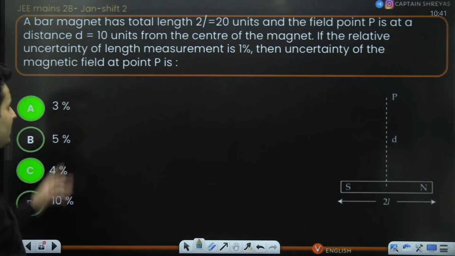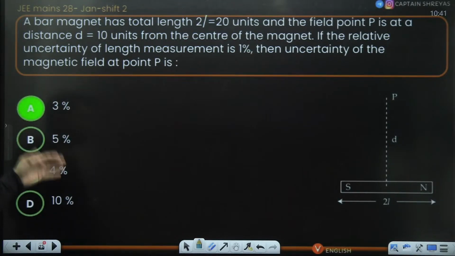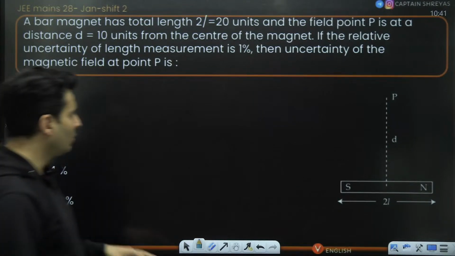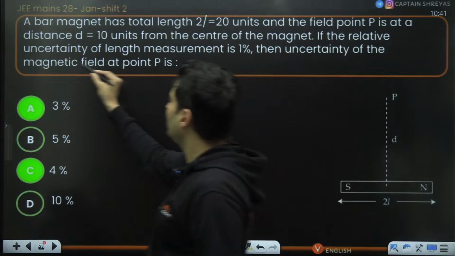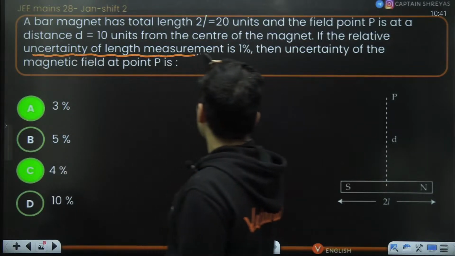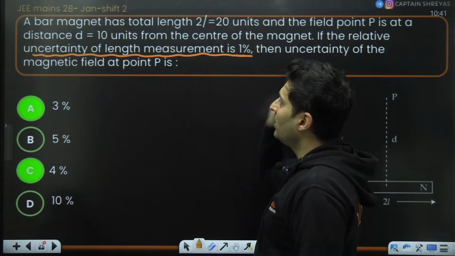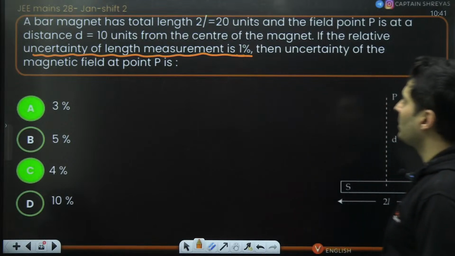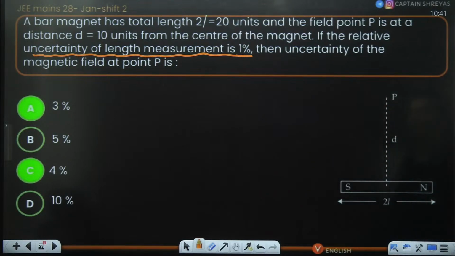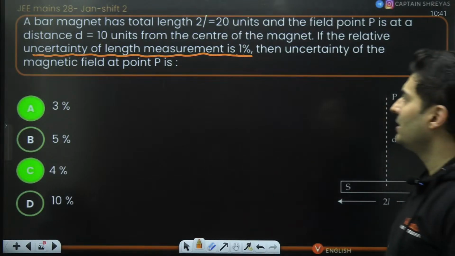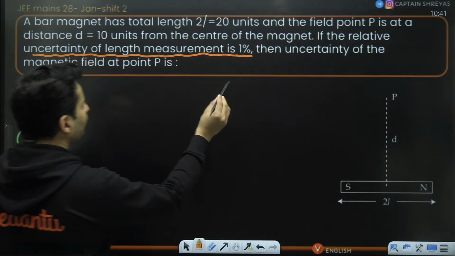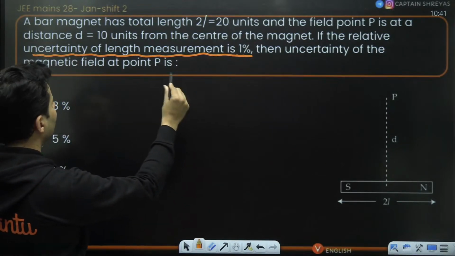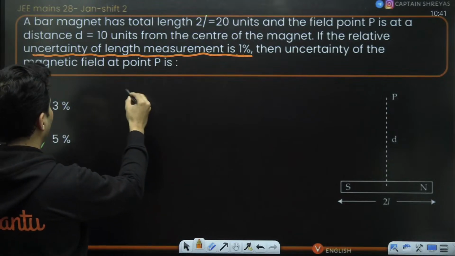Obviously you can. Now this particular question also had two options which could be correct and I'll tell you why. See, in this particular question, they said the uncertainty in the length is 1%. Now, the problem is when you have this particular bar magnet of length 2L and the field at a point P at a distance D is 10 units, then remember the uncertainty in the length measurement gives the uncertainty in the magnetic field.